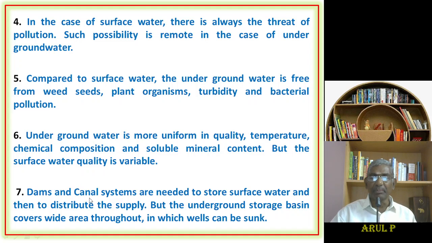Point number 7, dams and canal systems are needed to store surface water. In the case of surface water, dams and canal systems should be developed, and only then can water be distributed. But in the case of underground water, we simply sink a borewell and we can tap the water. So there is no need for any dams and reservoirs, and no financial commitment is involved in underground water storage. But in the case of surface water, we have to spend a huge amount of money to store the water. So underground water has more advantage than surface water.